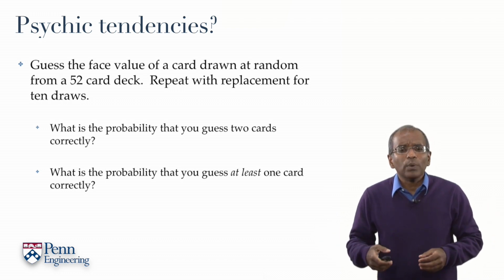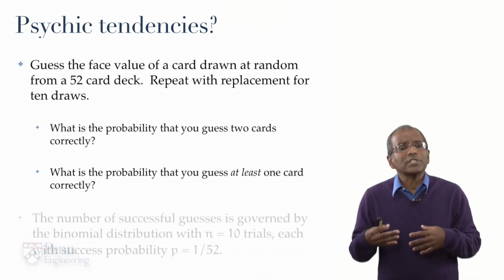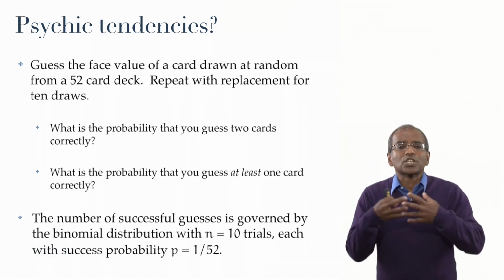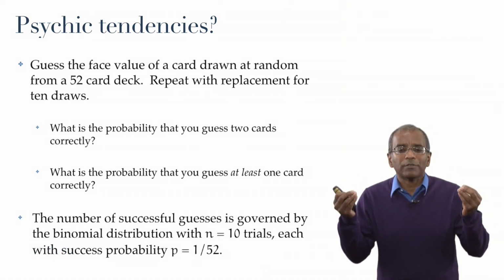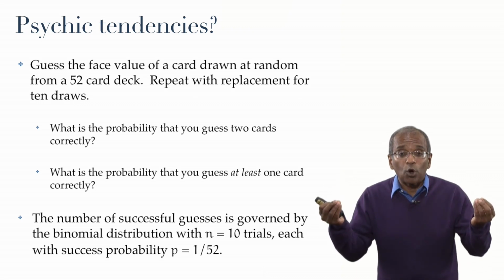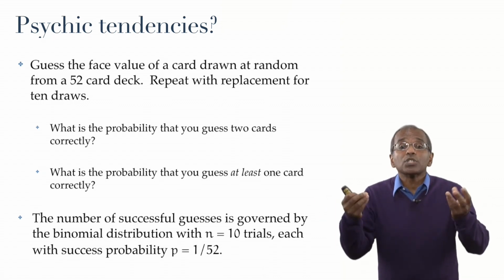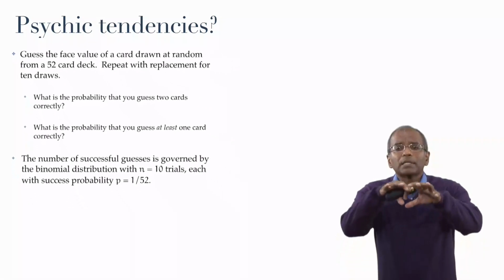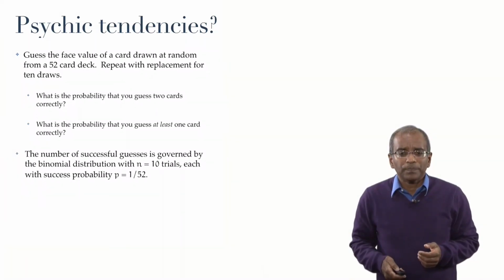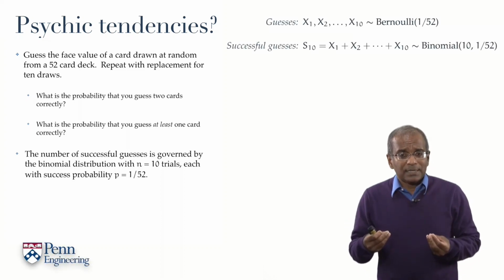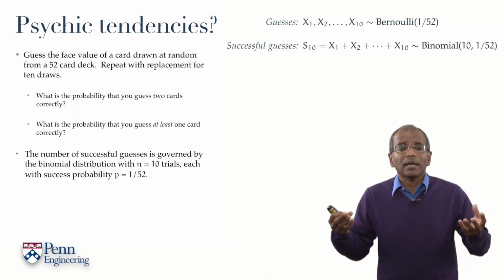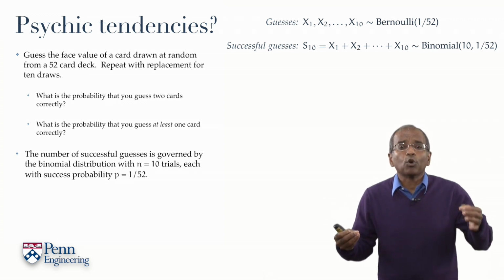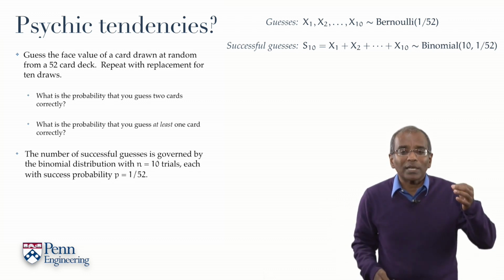In other words, we are dealing with a succession of 10 coin tosses, 10 Bernoulli trials, whose success probability is 1 in 52. Success here, of course, connotes that your guess was correct. Let's promptly put in place a mathematical structure around this. The guesses are Bernoulli trials, x1 through x10, corresponding to the toss of a coin whose success probability is 1 in 52.